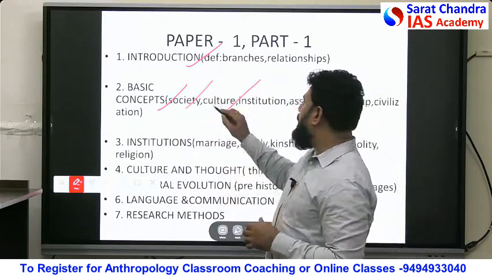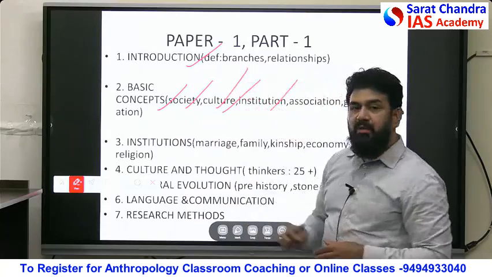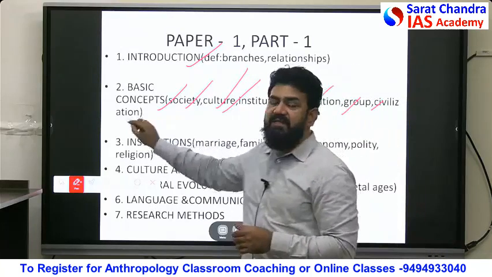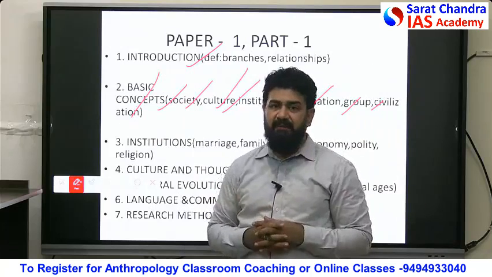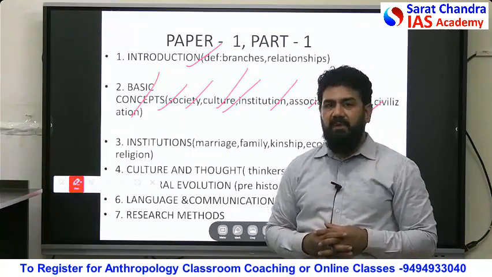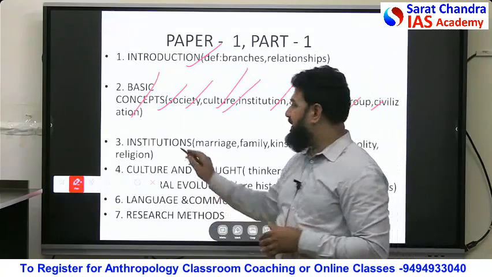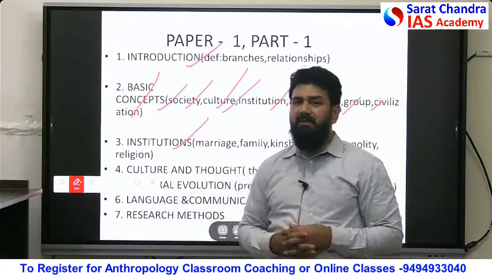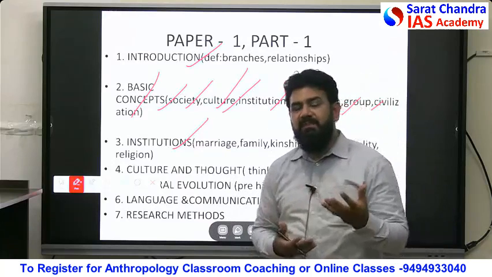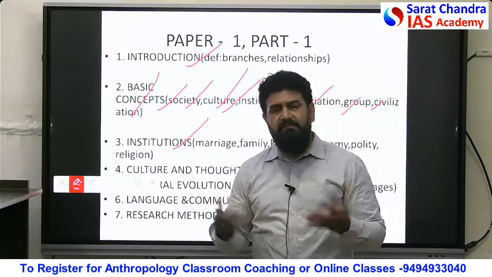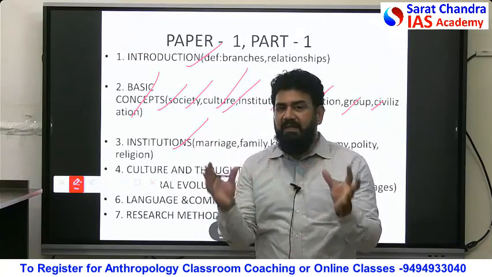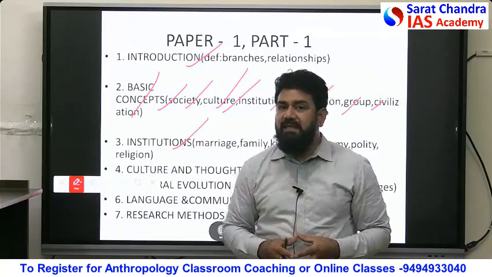What is society? What is culture? What are social institutions here? And then associations, groups, and civilization. What is civilization primarily? So we'll be focusing on this vocabulary or terminology here, which forms a part of basic concepts. Third is what? Very important element of paper 1, that is social institutions. We have marriage, family, kinship, we have economic, political, religious organization, and culture, language, and communication. All these chapters would form part of institutions.